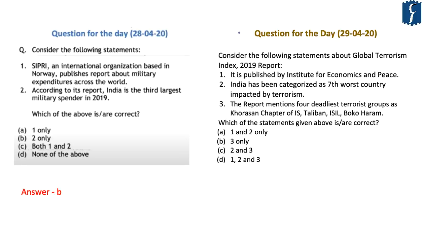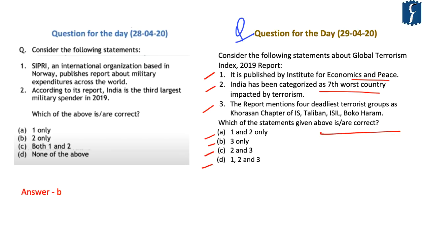Now, after the discussion on summary for prelims, this is the question for the day. The question says, consider the following statements about Global Terrorism Index 2019. First, it is published by the Institute for Economics and Peace. Second, India has been categorized as 7th worst country impacted by terrorism. And third, the report mentions 4 deadliest terrorist groups as Khorasan chapter of IS, Taliban, ISIL and Boko Haram. So the question is, which of the statements given above are correct? Options are A, 1 and 2 only, B, 3 only, C, 2 and 3 only, and D, 1, 2 and 3 only.